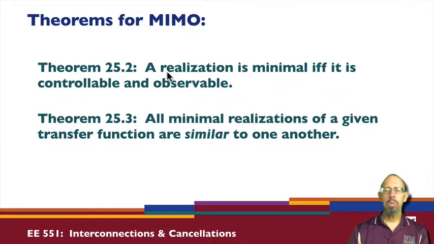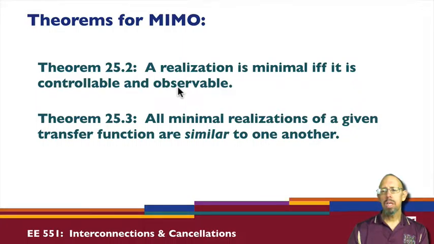So again, when we looked at realizations, we saw that a system could have an infinite number of state models, and they can even be of different orders. So a realization is minimal if and only if it is both controllable and observable.